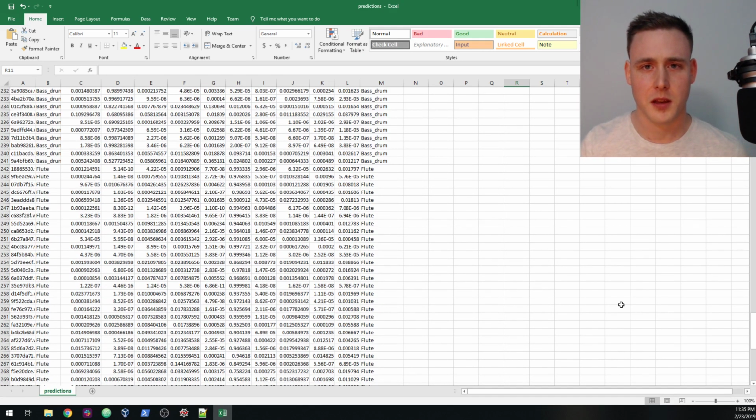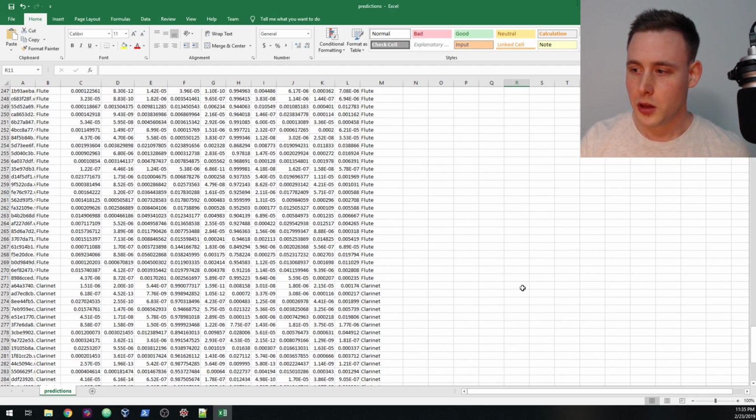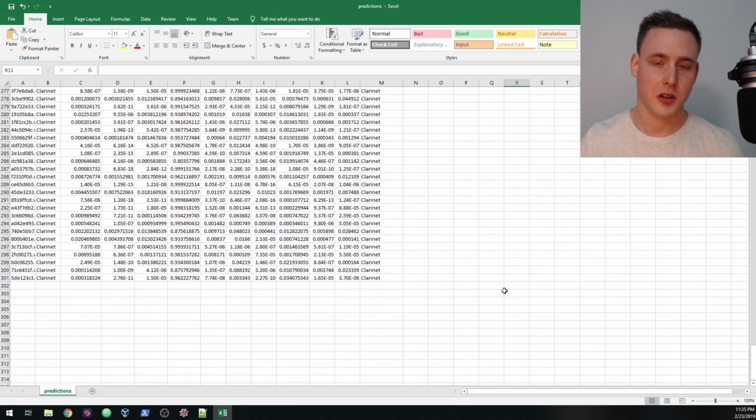I did run the time model through here with the recurrent neural network. Its performance was not quite as high. It actually gets quite a few things wrong, so run that if you want, but hopefully that gives everyone a really good example of how to do audio classification.